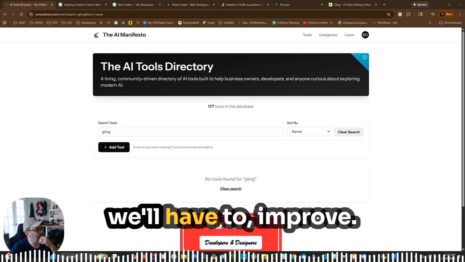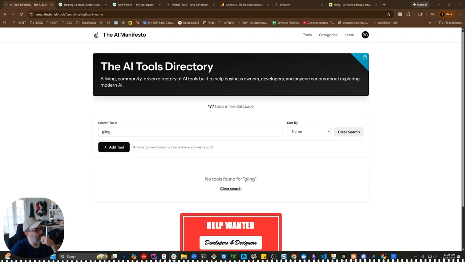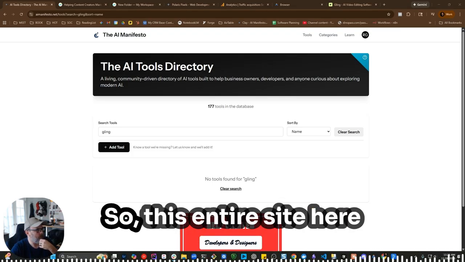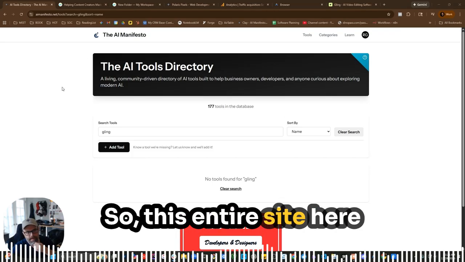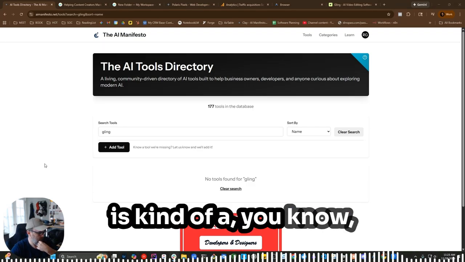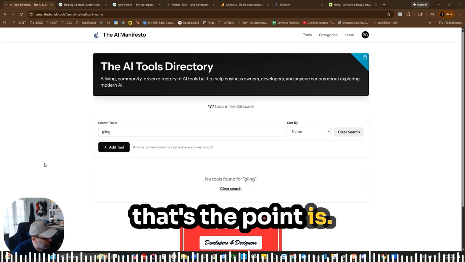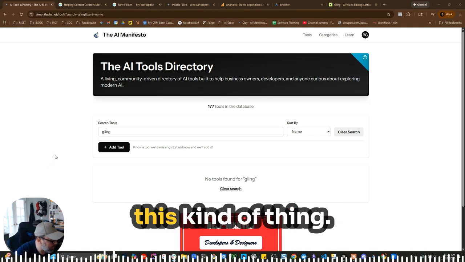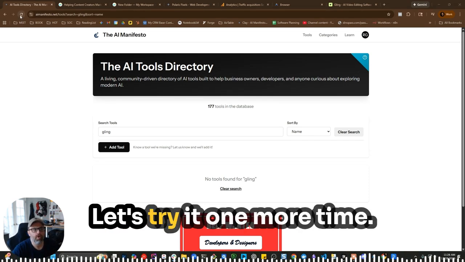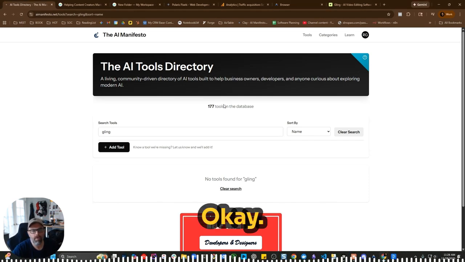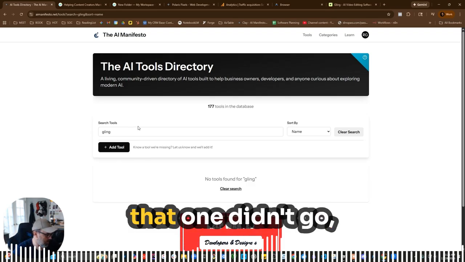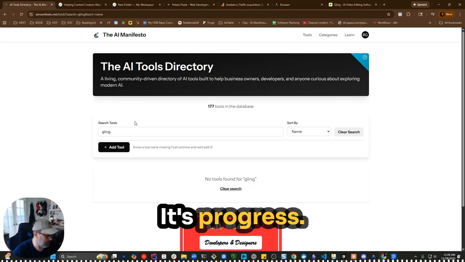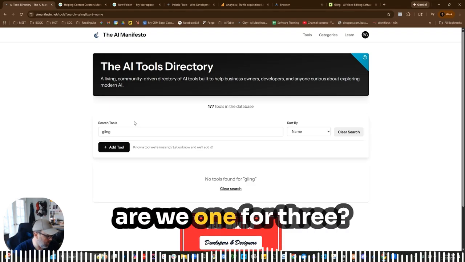That's something else we'll have to improve. Again, I'm just building this for speed, so this entire site here is kind of, that's the point, is I want a sandbox that I can play with this kind of thing. Let's try one more time. Okay, so we'll figure out why that one didn't go, but yeah, we'll get it. It's progress. We're what are we, 1 for 3?